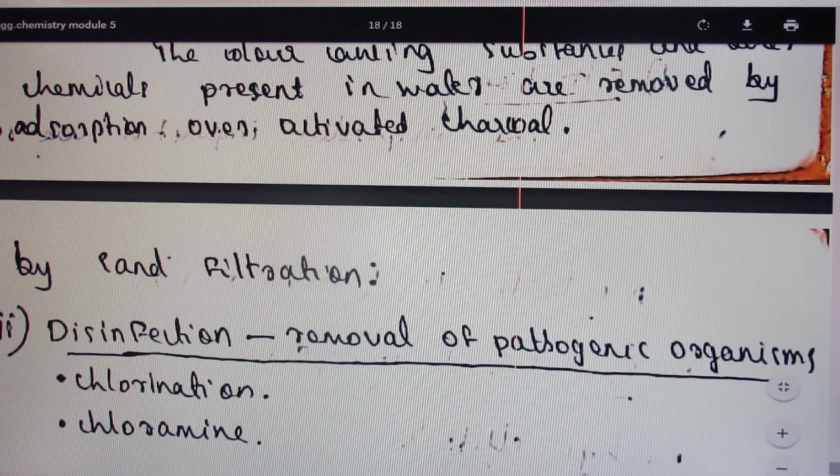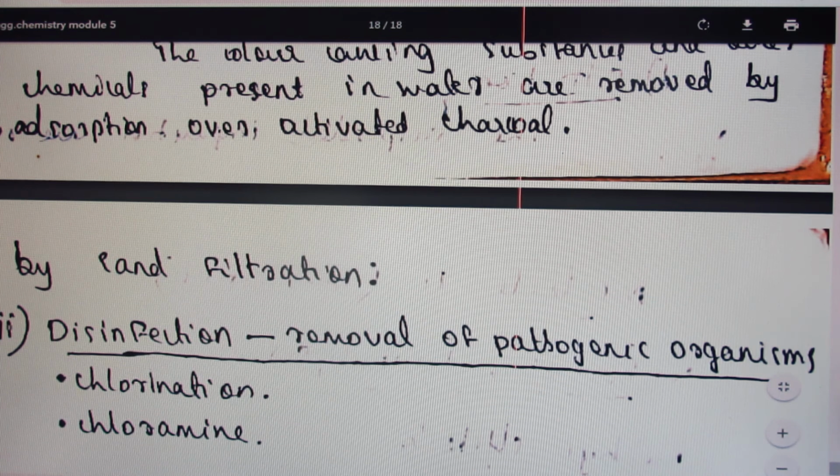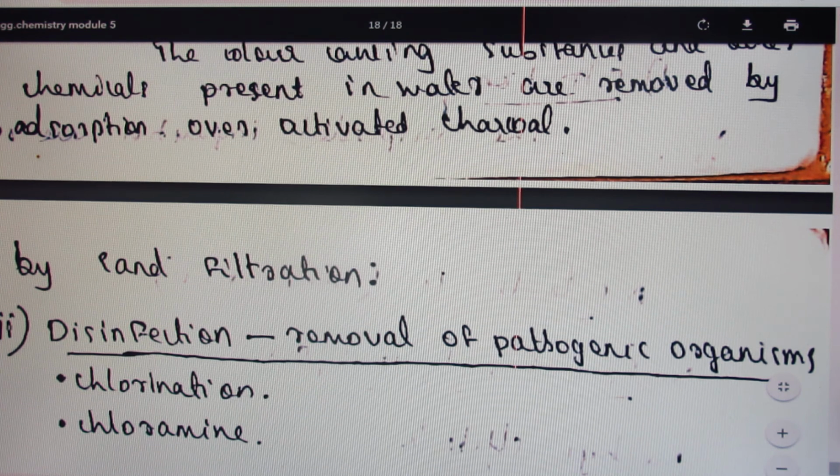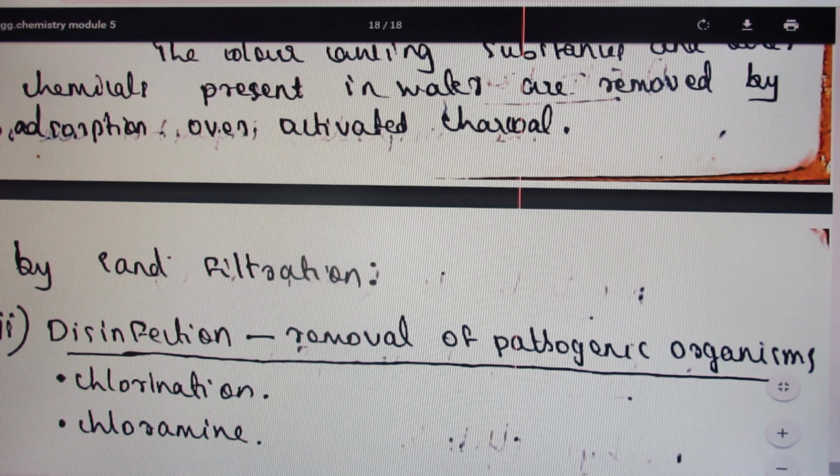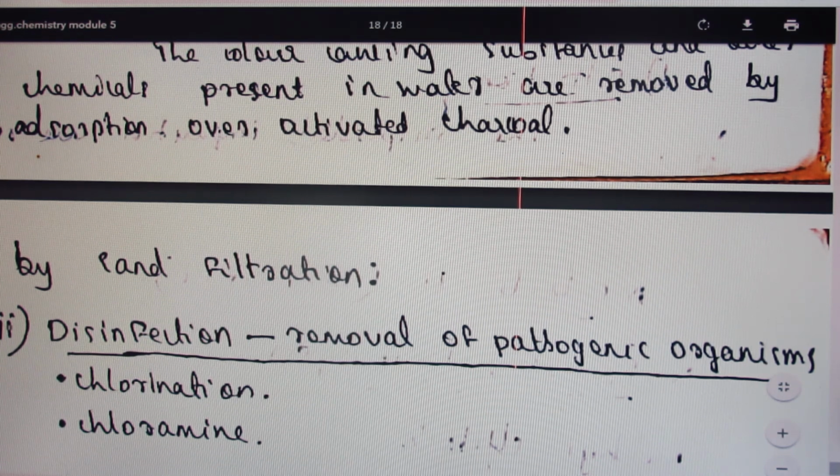Once again, primary treatment is for the removal of heavy solid particles. Sedimentation is for the settling down of minute particles. Either they can settle down under the influence of gravity or they can be precipitated out. Then the third step is secondary treatment. Secondary treatment can be done by two methods: one is the aerobic oxidation method and the other is the anaerobic oxidation method. In the aerobic method, carbon compounds are converted to carbon dioxide, and nitrogen to nitrites, nitrates, etc. But in the anaerobic method, carbon compounds are converted to methane.